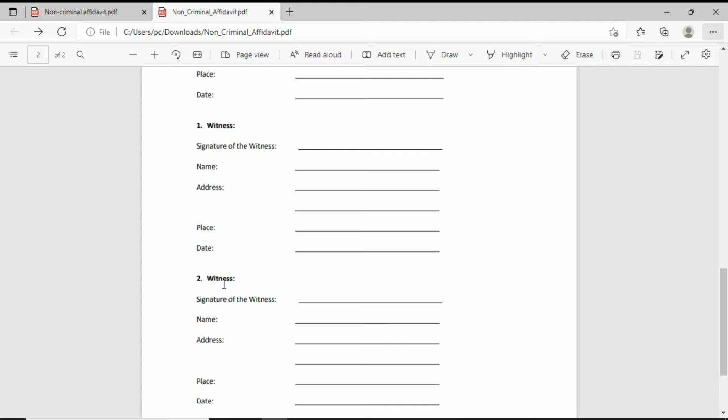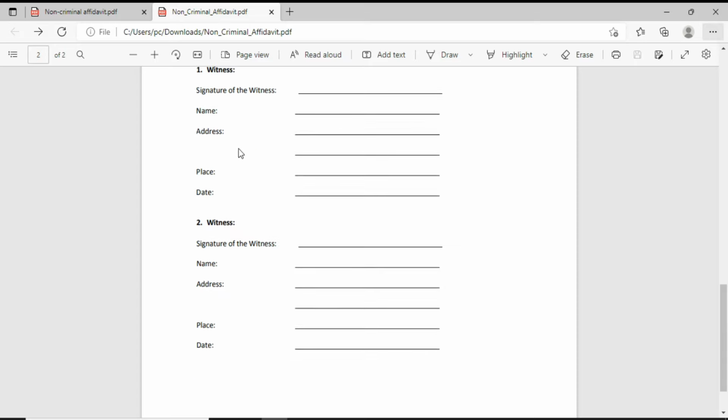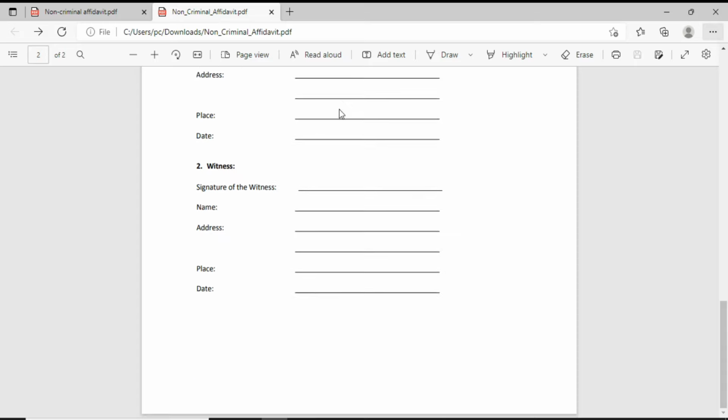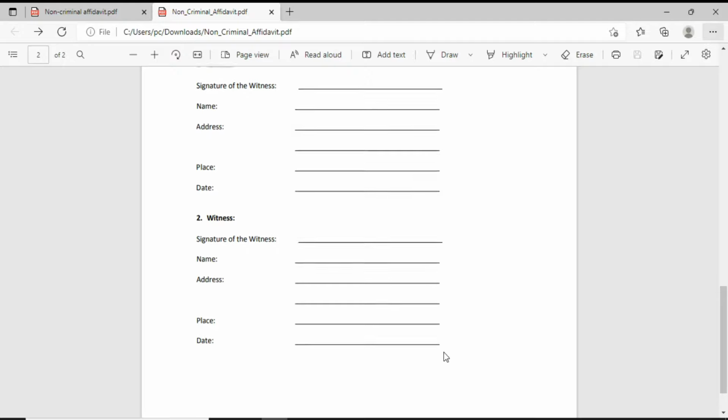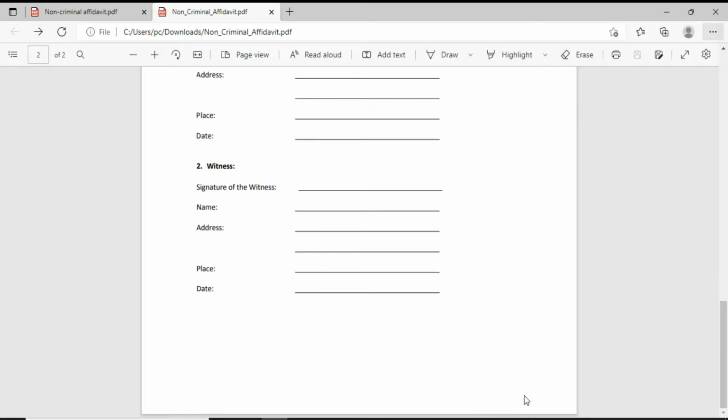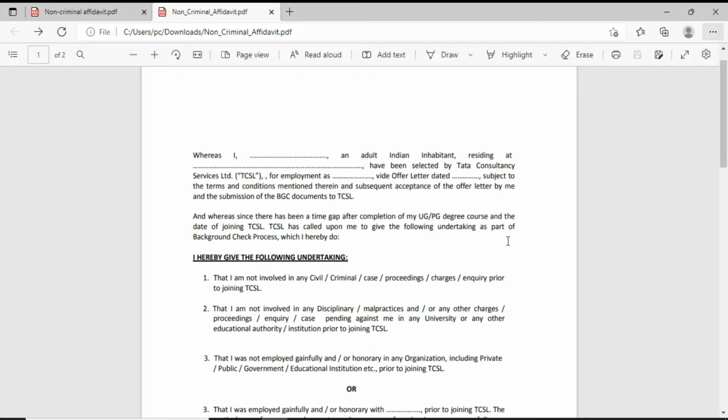It should not be your family members; it should be someone from your nearby areas, or those who know you. So the signature of the witness should be there, the name of the witness, then the address of the witness, and the place and date. The second witness should also be there, with signature, name, address, place and date. And your sign should be there at the bottom of both the pages.